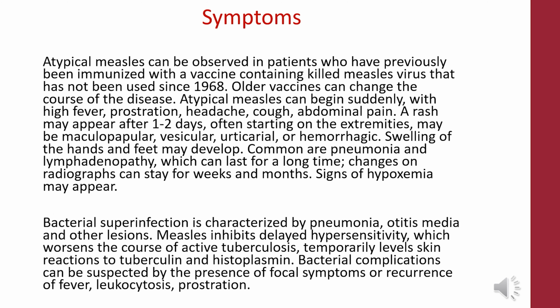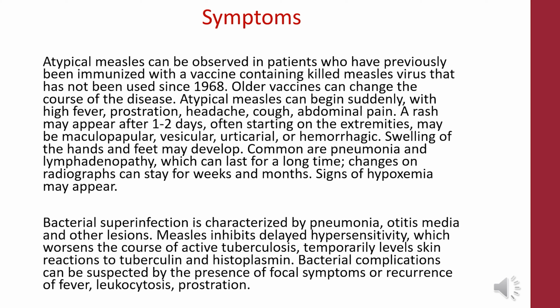Atypical measles can be observed in patients who have previously been immunized with a vaccine containing killed measles virus, which has not been used since 1968. Older vaccines can change the course of the disease. Atypical measles can begin suddenly with high fever, prostration, headache, cough, and abdominal pain. A rash may appear after 1 to 2 days, often starting on the extremities, and may be maculopapular, vesicular, urticarial, or hemorrhagic. Swelling of the hands and feet may develop.